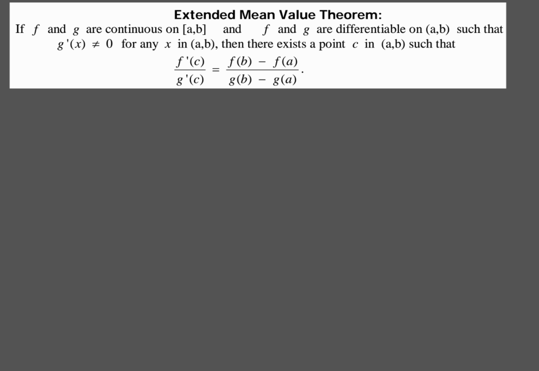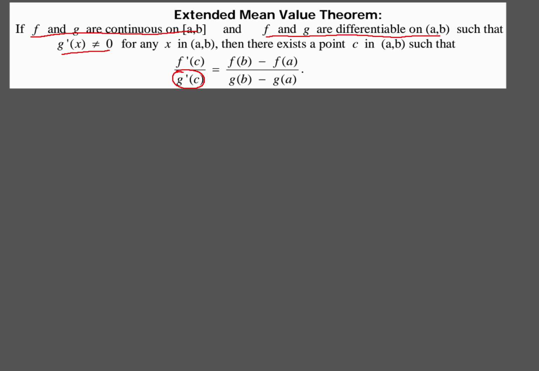So let's take a look at the conditions here, because you always want to analyze conditions. If you ever have to prove this, you're going to have to prove each one of the conditions is true. f and g are continuous on the closed interval. That's one of the conditions. f and g are differentiable on that open interval. That's a second condition. And then the third condition is this piece right here. The derivative of our g function can't be 0. Why? Because look what's in the denominator here. The derivative of something can't be 0 in the denominator because something over 0 is bad. We don't like that in math.